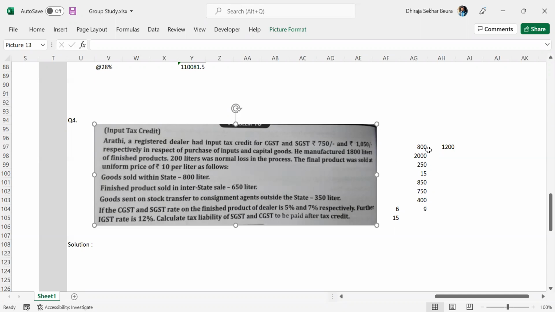Thanks. So here is the question. The CGST and SGST credits are 800 and 1200. We are manufacturing 2000 liters. Normal loss is 250. Per liter selling price is 15 rupees. Goods sold within state is 850. Interstate is 750. Stock transfer to other state is 400. Tax rates: CGST is 6%, SGST is 9%, and IGST is 15%. Please calculate the final tax liability.